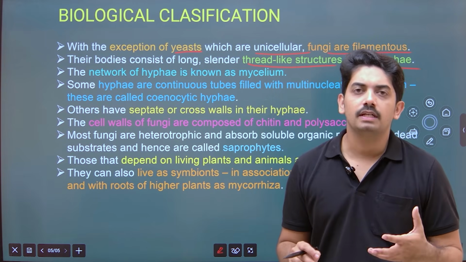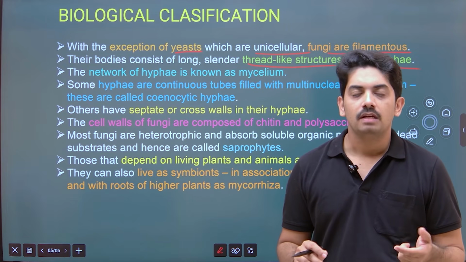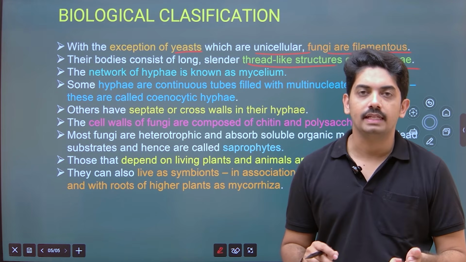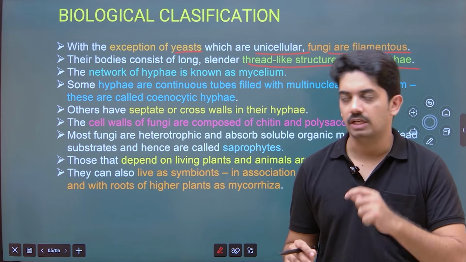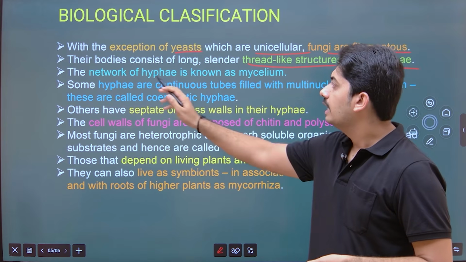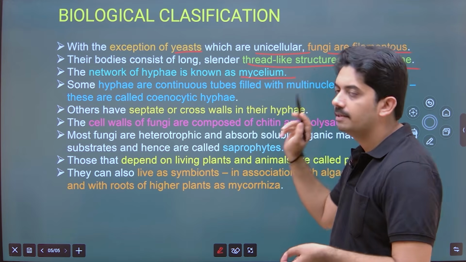Some members of the fungus show aseptate hyphae where many nuclei are present, and that condition we call the cenocytic condition, aseptate cenocytic condition. Okay, so here the same thing is mentioned. The network of hyphae is known as mycelium.